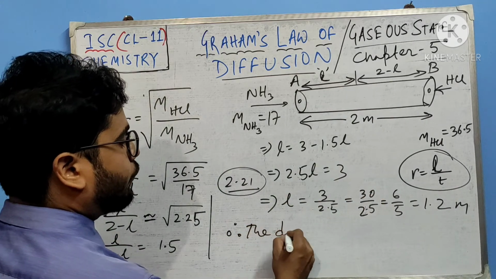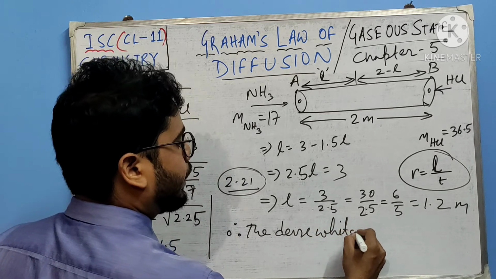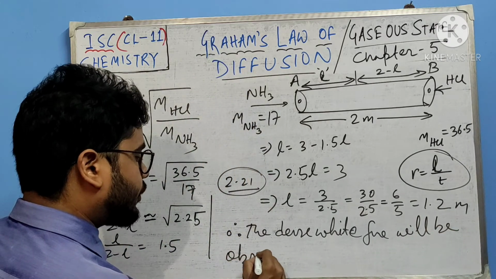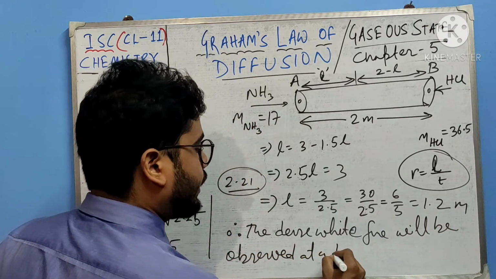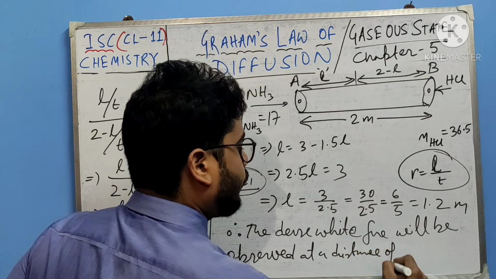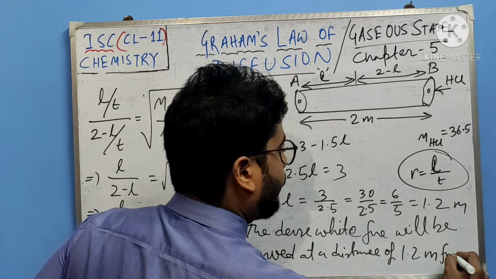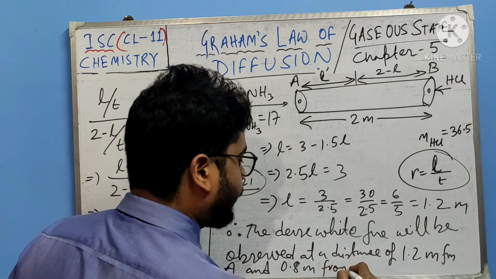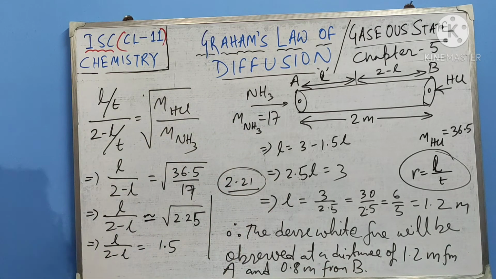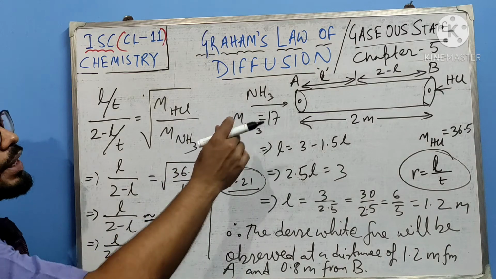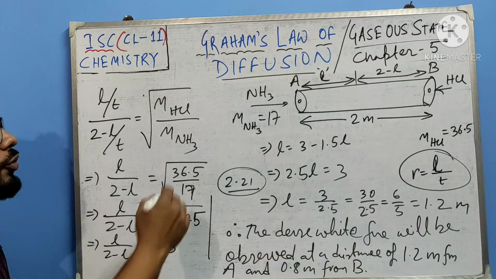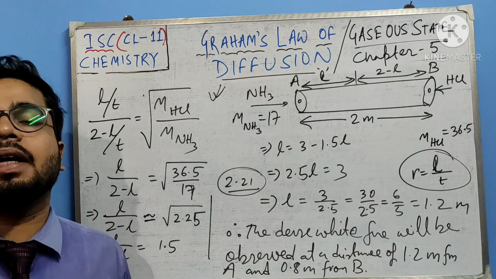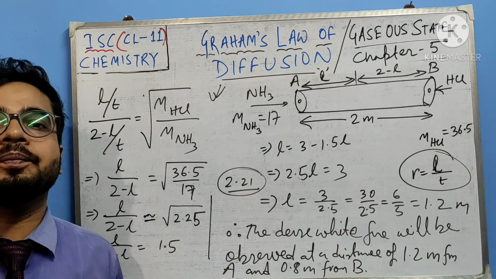Therefore, the dense white fume will be observed at a distance of 1.2 meter from A and 0.8 meter from B. I hope you understood this numerical very well, right? The question asked at what distance the dense white film will be produced. This is very important to understand, and if you understand this, it is very easy. I hope you understood this numerical well.